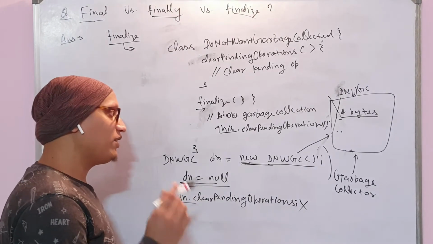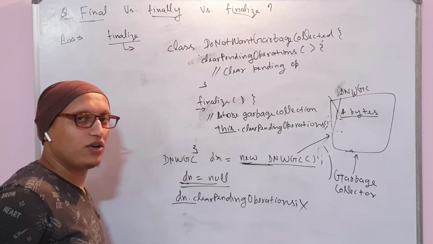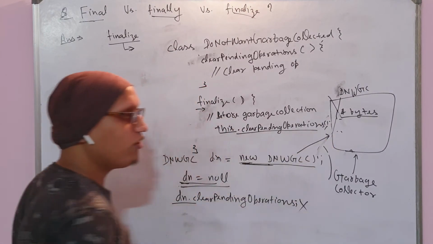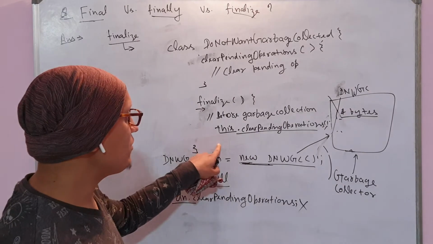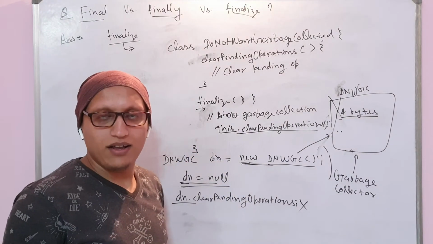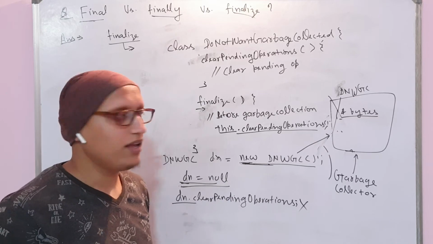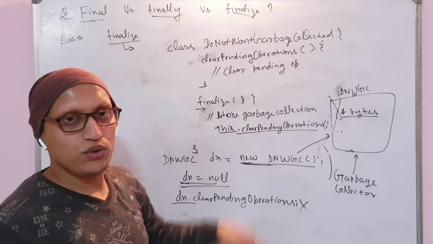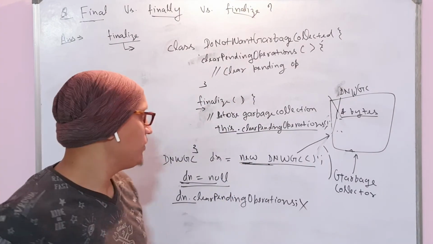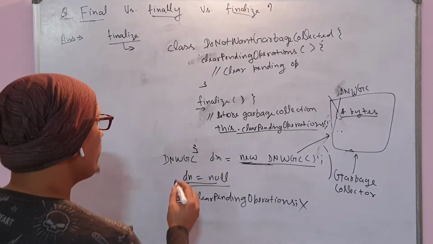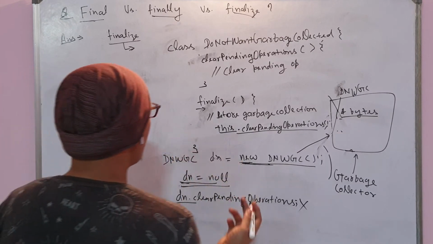But even so, because of the finalize method, you can call this clear pending operation and it will clear all the pending operations. So in this way, at the last moment, if you have any pending operations, you can perform those pending operations with this reference. You can also retain this object.